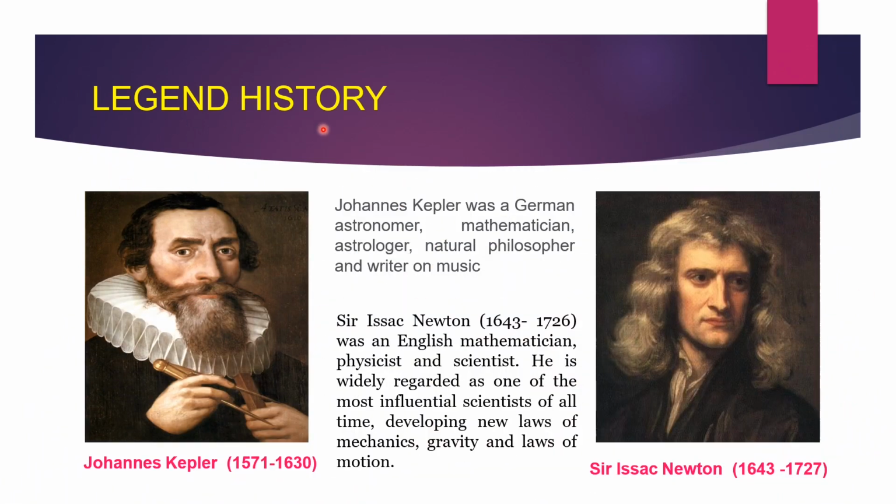Legend history. Johannes Kepler was born in 1571 and died in 1630. He was a German astronomer, mathematician, astrologer, natural philosopher and writer on music. Isaac Newton was born in 1643 and died in 1727. He was an English mathematician, physicist and scientist. He is widely regarded as one of the most influential scientists of all time, developing new laws of mechanics, gravity and laws of motion.